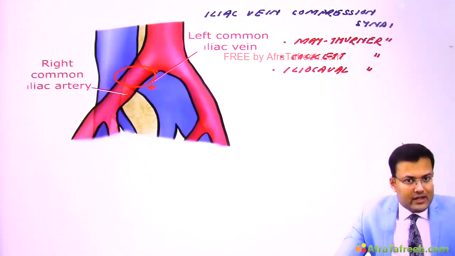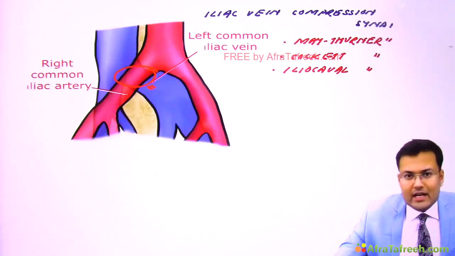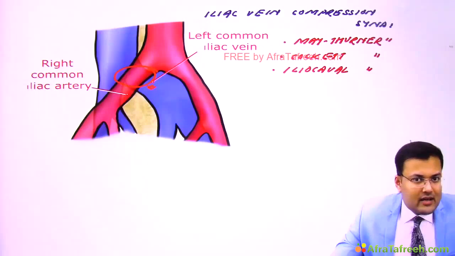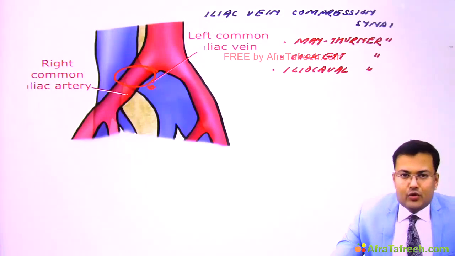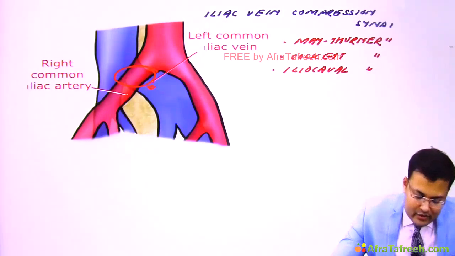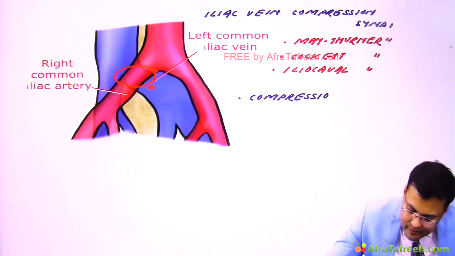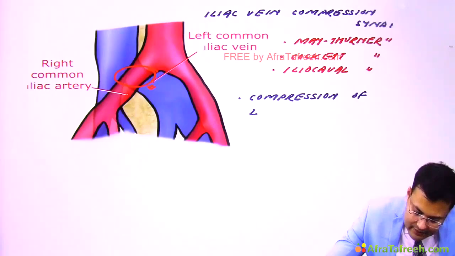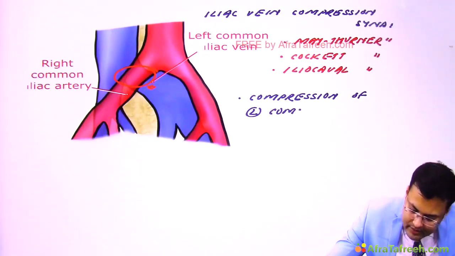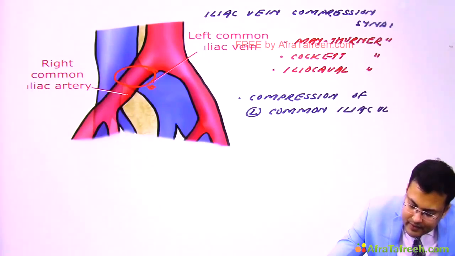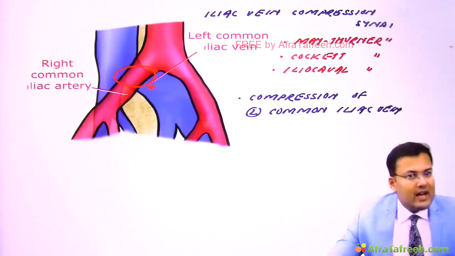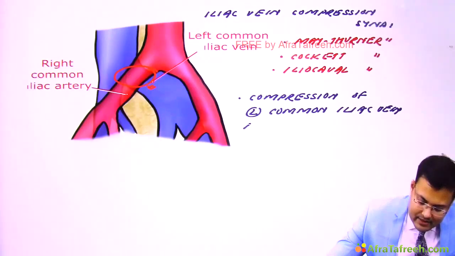Clear? So what you can see here is an overriding right common iliac artery, and this right common iliac artery is going to compress the left common iliac vein. So in this case, there is compression of the left common iliac vein by the overriding right common iliac artery.